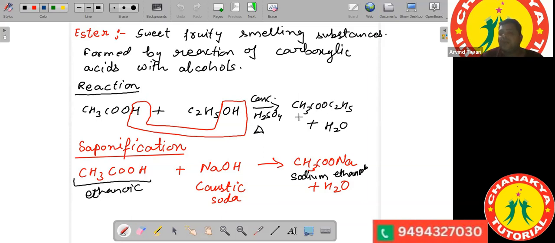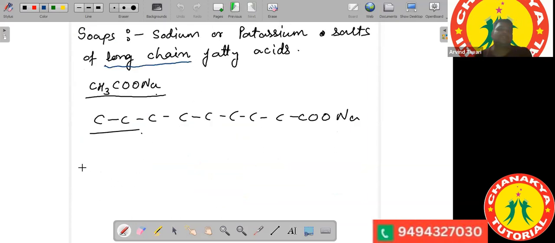Instead, if I do the reaction like this, CH3COOC2H5, so what is this? Srilasya, what is this? Ester? Okay, the ester which was formed.